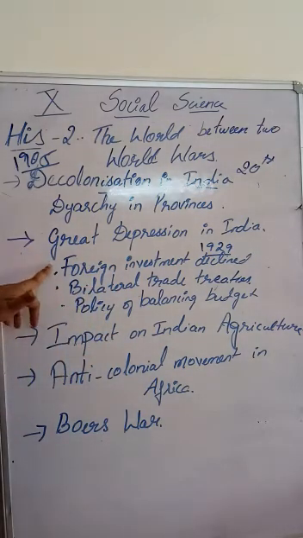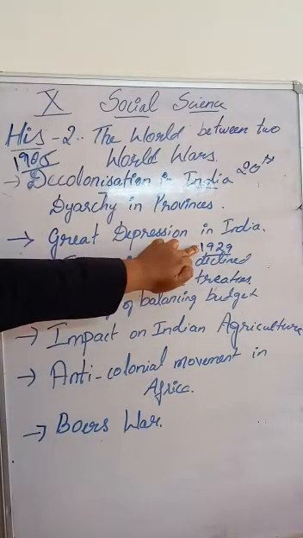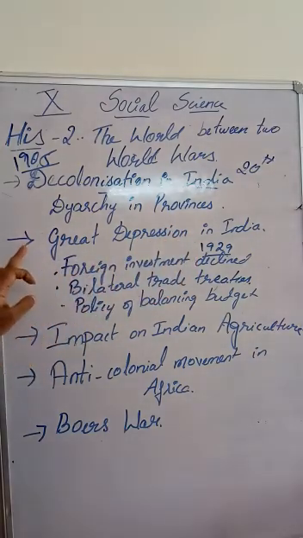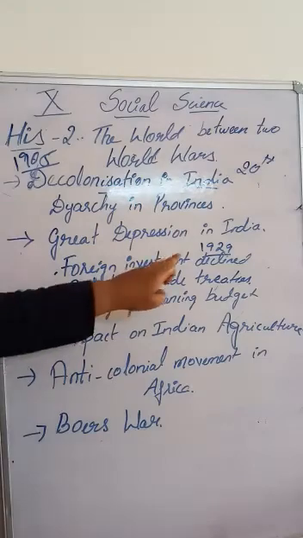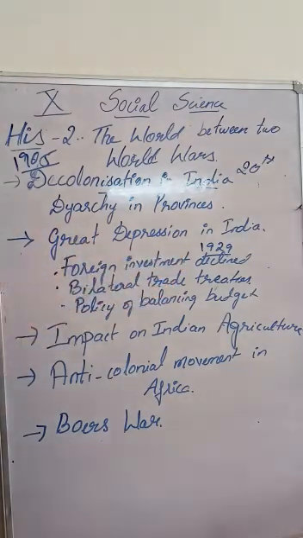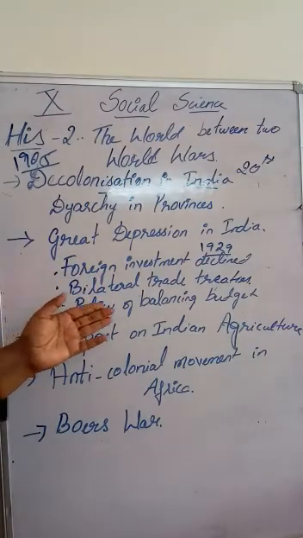And next one is the Great Depression in India. This happened in the year 1929. There was a disastrous impact on British trade and also business. The British were having a trade link with Britain. Foreign investment also declined during this period, and there was a great impact on heavy industries. Heavy industries, for example, railways, buildings, etc.